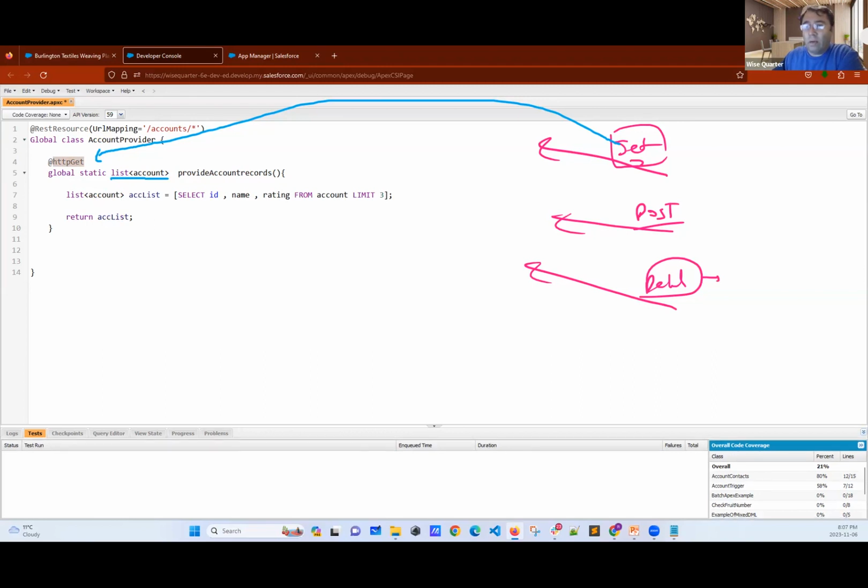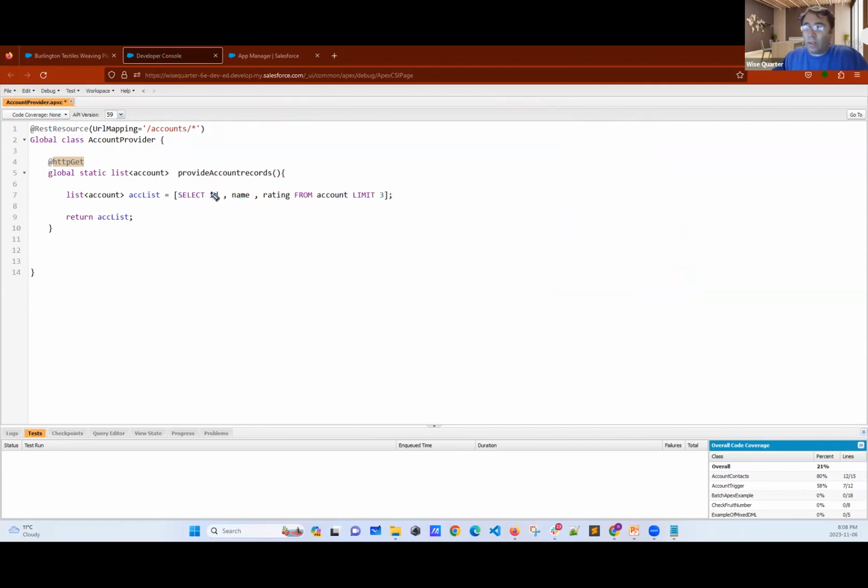Now, if I save this, and my opponent says, I want some data from you, some accounts from you, I will return just 3 records. And then not all the fields. I will return the ID, name, and the rating. The rest, no, I am not sharing that with them. Just they can see ID, name, and rating. That's all. Is this part clear, my friends?